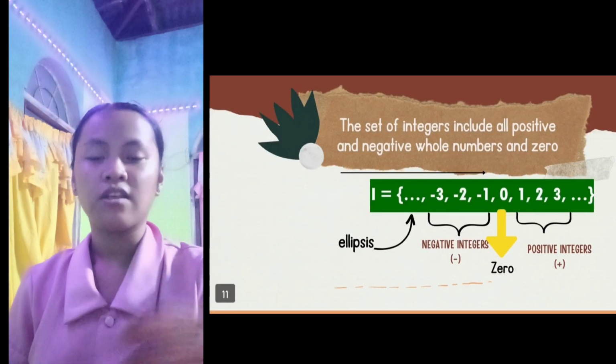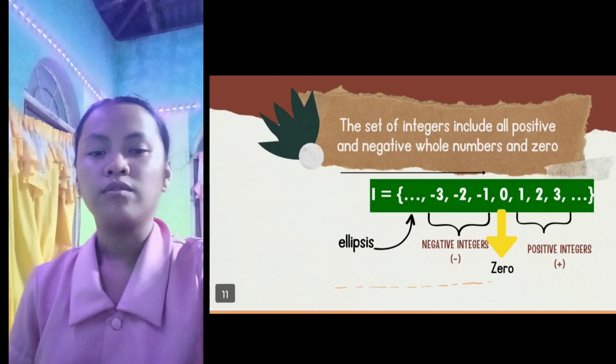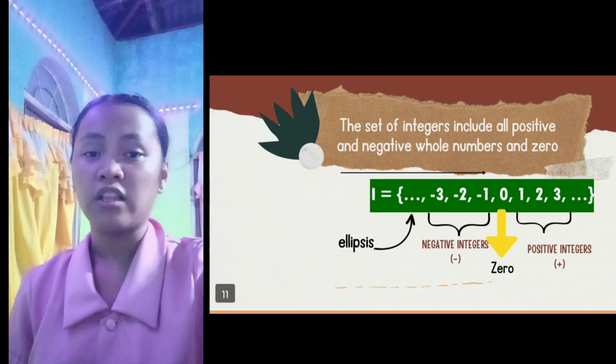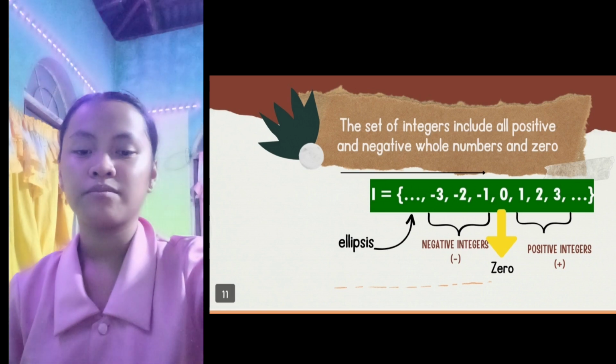Now, the opposite of negative 3 is positive 3. Remember, the opposite of a number n is negative n. Okay? So that is the horizontal number line.